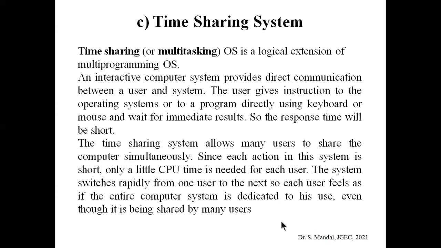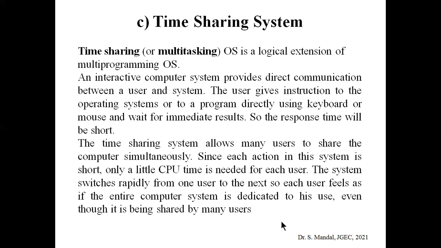Now the time sharing system allows many users to share the computer simultaneously. It seems like the time sharing system is almost like a time division multiplexing system, where different users can send their message signals in different time slots. Here it is the same.